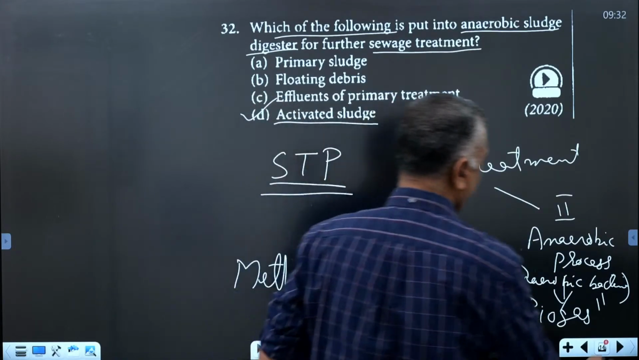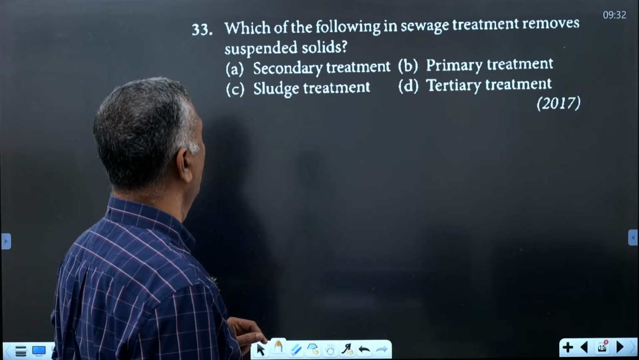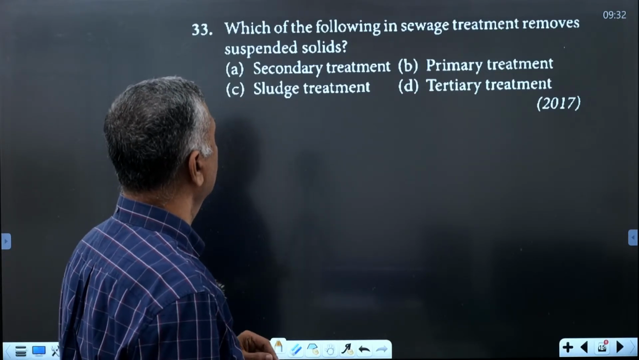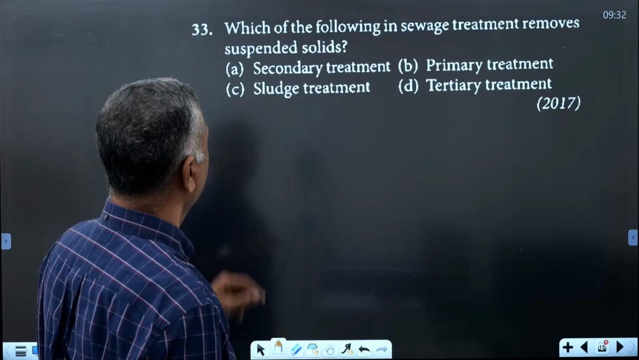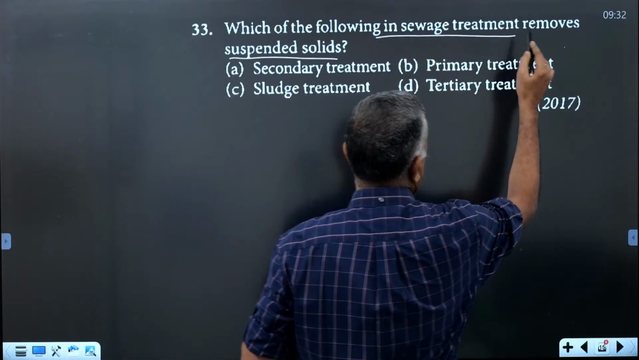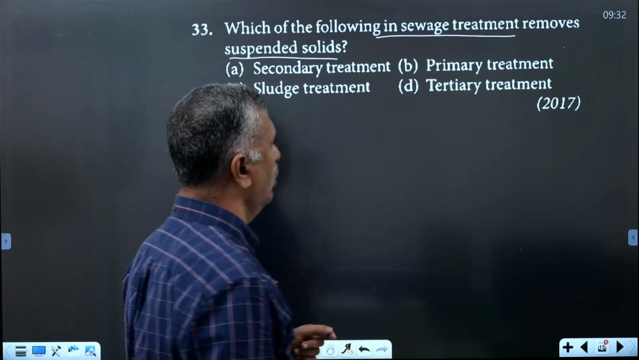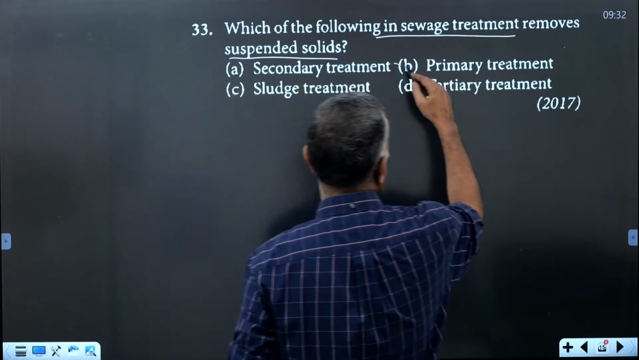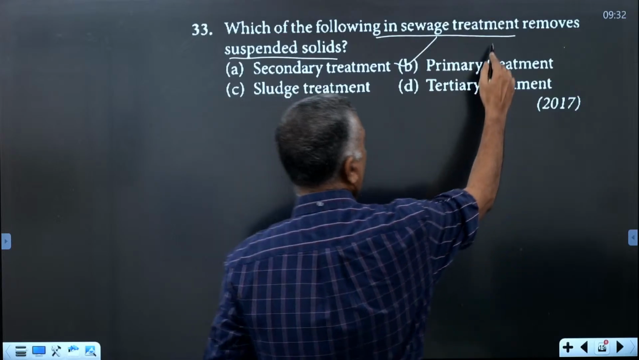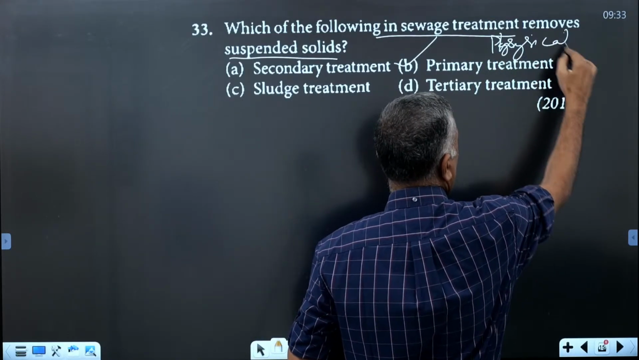Then the next question. Which one of the following in sewage treatment removes suspended solids? The suspended solids are removed by which method? That is the first process, called primary treatment, and it is a physical process.